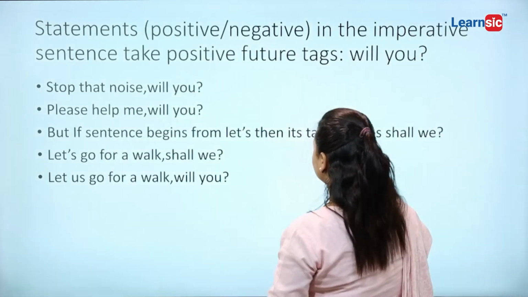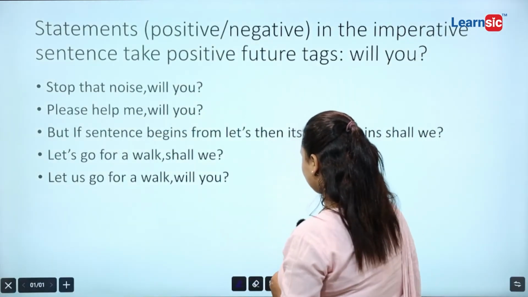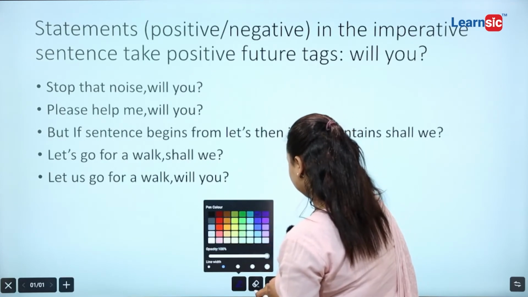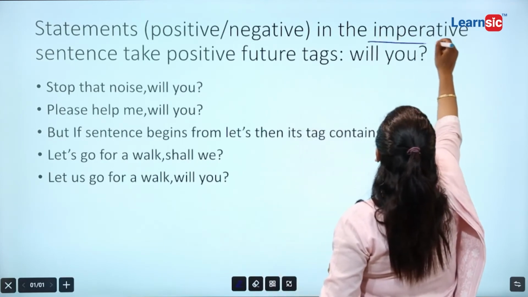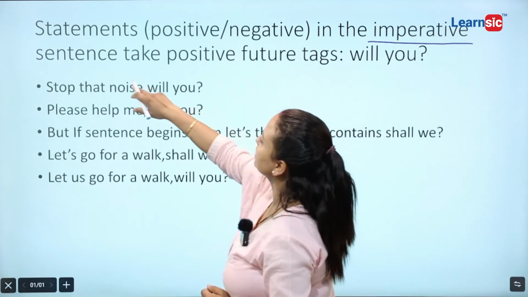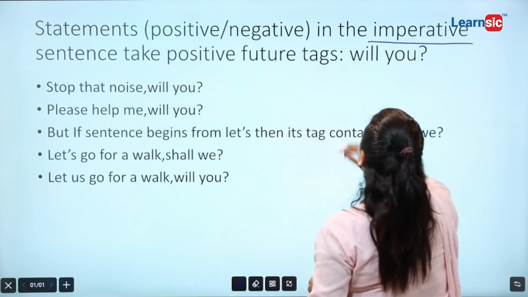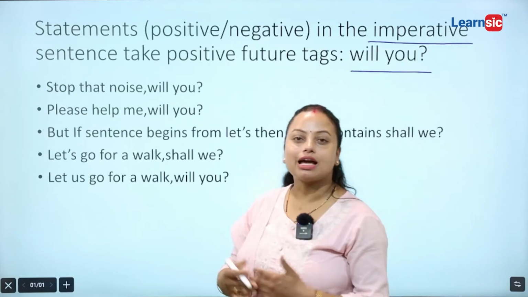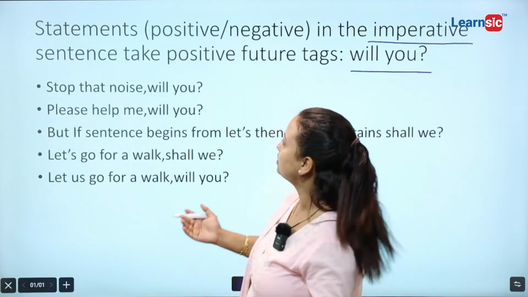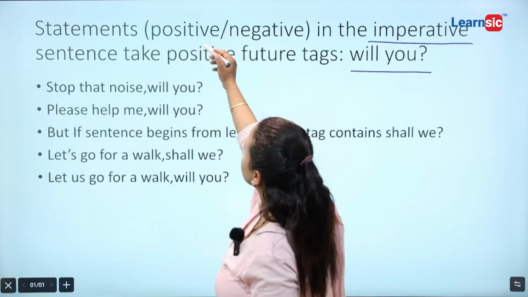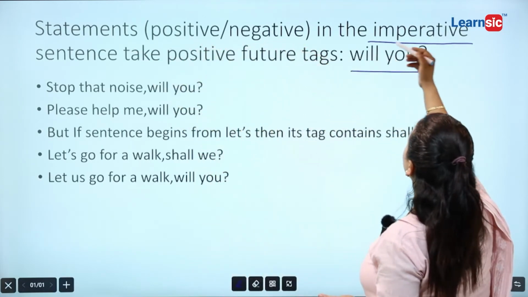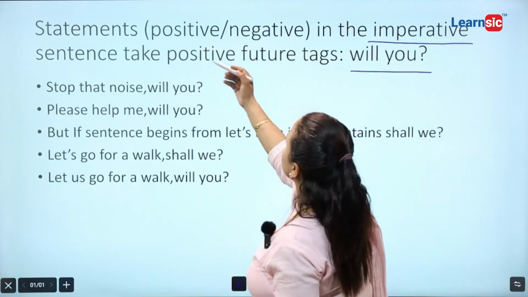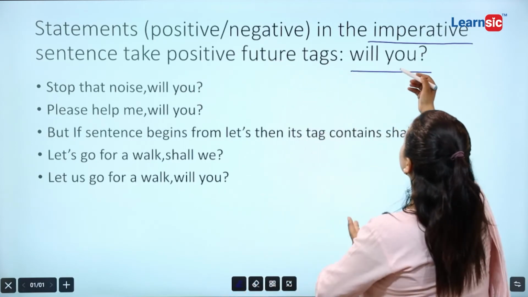Now a little bit tough case is coming here. Imperative sentences take positive future tags, that will always carry will you. Statements either positive or negative in the imperative sentence take positive future tags, that will be will you.